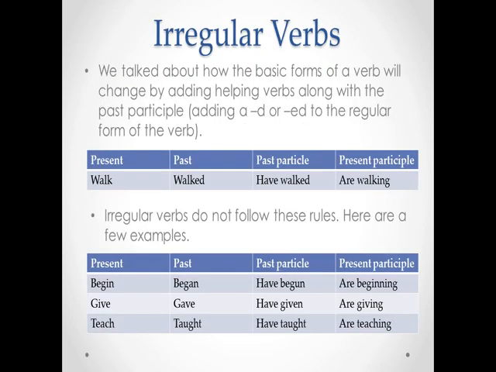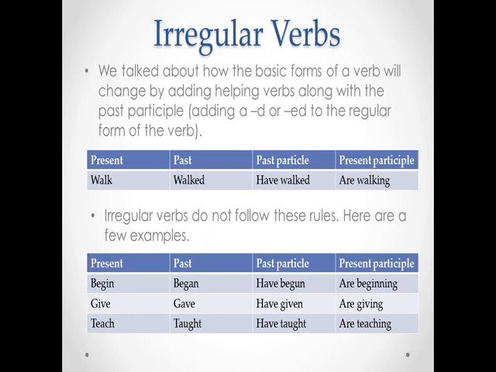Irregular verbs. So we've been talking about how we can change basic verb forms by adding helping verbs along with the past participle. So I have a table there that says the basic form of the verb, the present tense, is walk. Past tense would be walked. We added the ed. Past participle, have walked. Present participle, are walking.